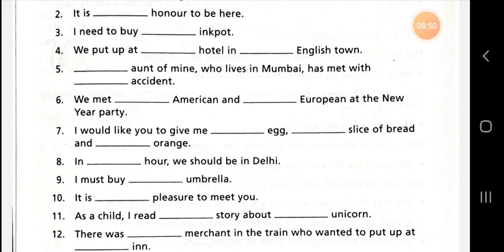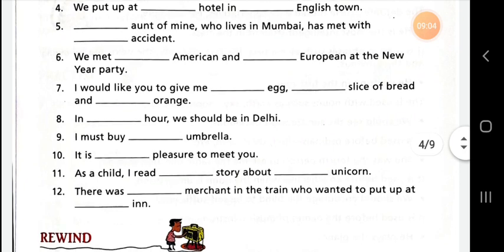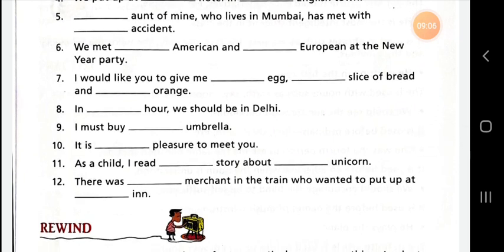We met an American and a European, not an A. We met an American and a European at the New Year party. I would like you to give me an egg, a slice of bread, and an orange.